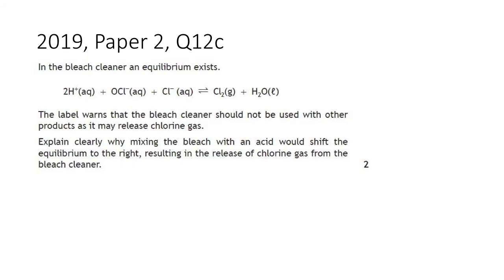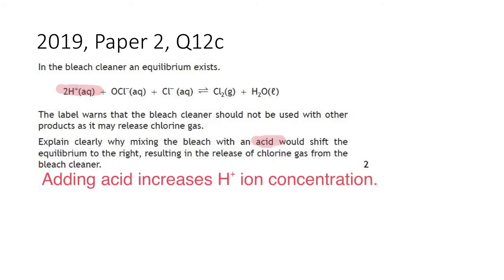The main thing they want you to realise is that acid has hydrogen ions in it. So your first mark is for saying that adding acid increases the hydrogen ion concentration. By adding the acid, we are increasing the concentration of hydrogen ions, increasing the concentration of one of our reactants.